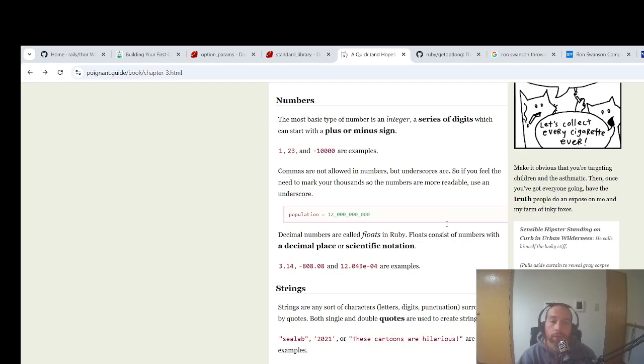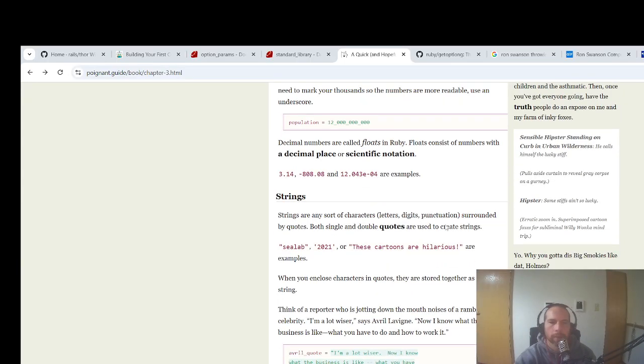Decimal numbers are called floats in Ruby. They're called floats most places. Floats consist of numbers with a decimal place or a scientific notation. Negative 808.08 or 12.043e negative 04 are examples.